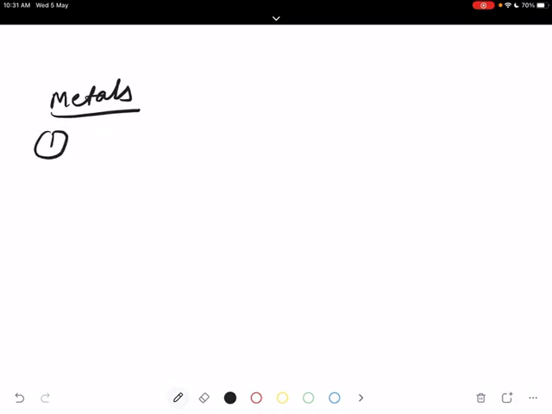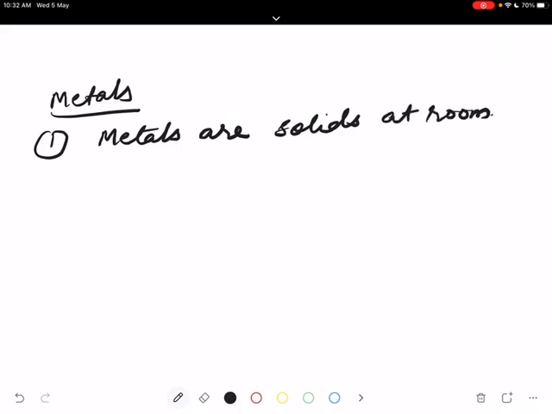Metals are solids at room temperature. The exception is mercury. Mercury is a liquid at room temperature. Questions will be coming from the exceptions.